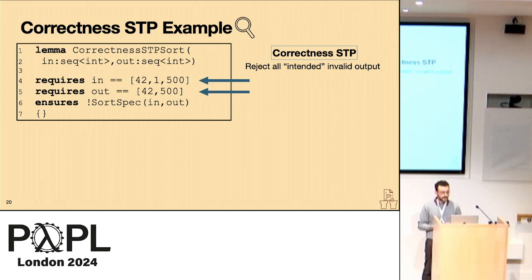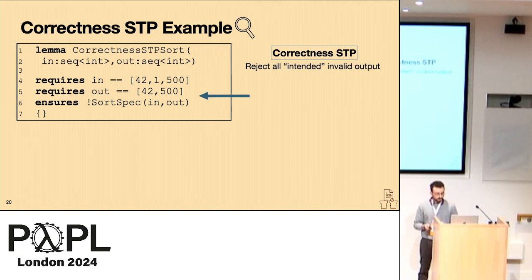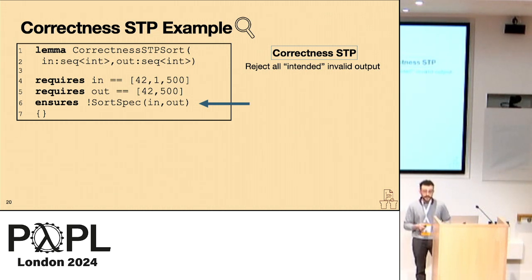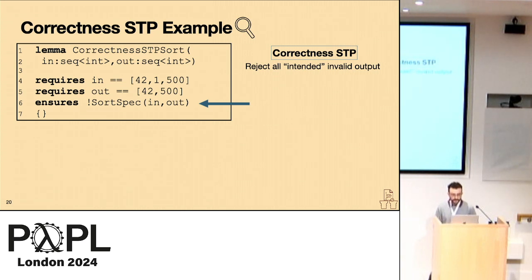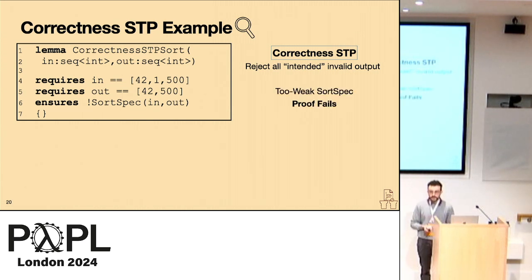So like a unit test, the developer would specify context-specific values that they wish to test, in this case as preconditions. And furthermore, because we're testing the strength of the specification, this example is an example of an intended invalid output because the output drops the value that was contained in the input. The proof obligation is the negation of our sort spec, and if our specification is correct, we would hope that we would be able to prove this lemma. But if we run this with our 2-week sort specification, we would find that this lemma fails to verify.